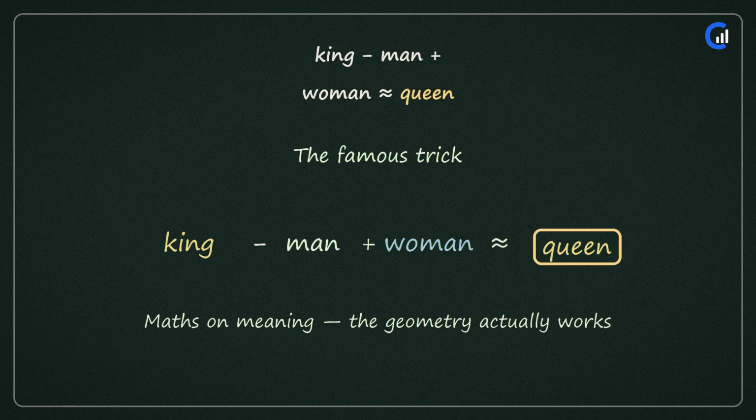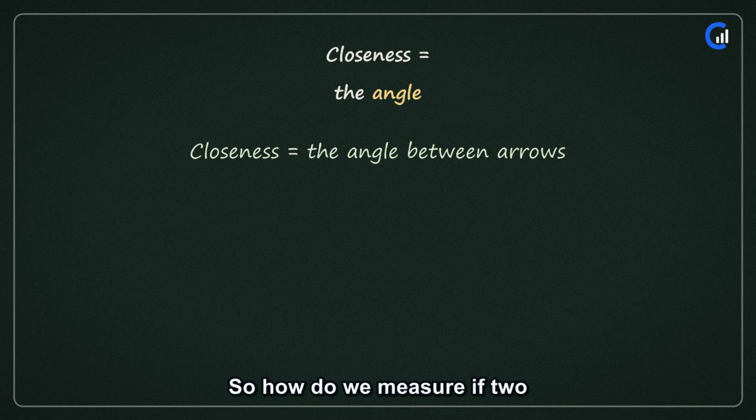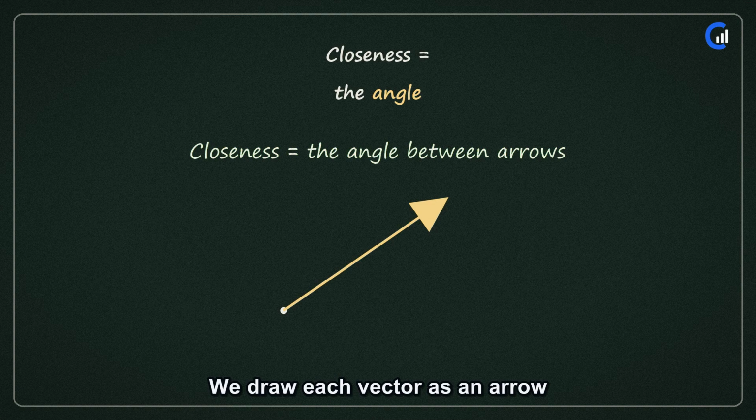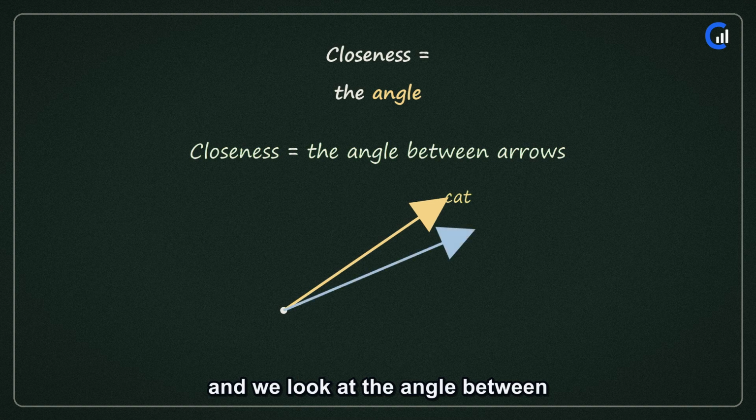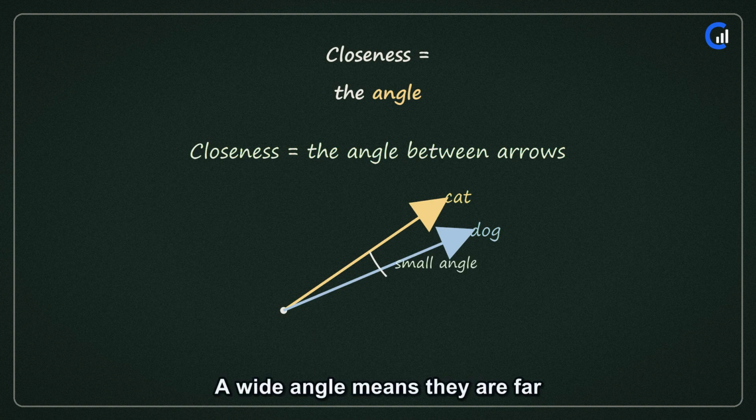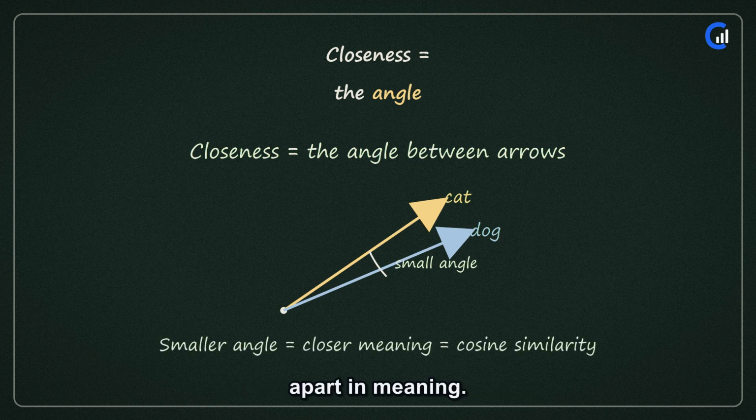Beautiful, na? So how do we measure if two words are close? We draw each vector as an arrow from the center, and we look at the angle between them. A small angle means they point the same way, very similar. A wide angle means they are far apart in meaning. This little measure has a name, cosine similarity. Just the angle between two arrows.